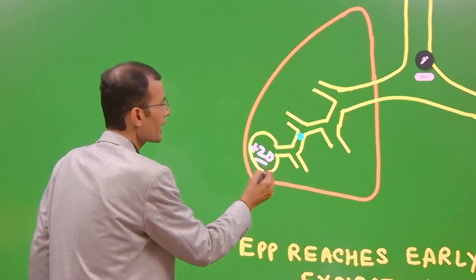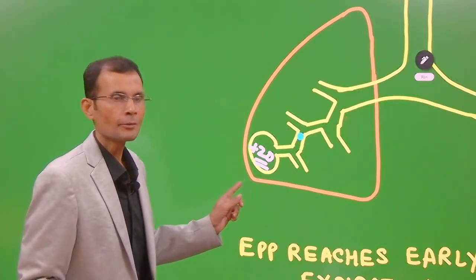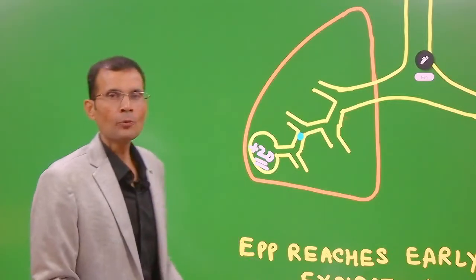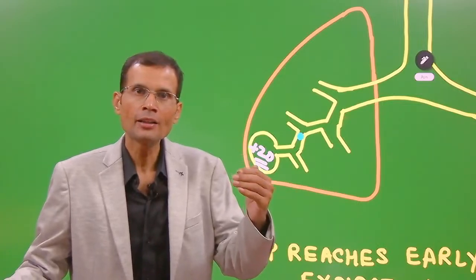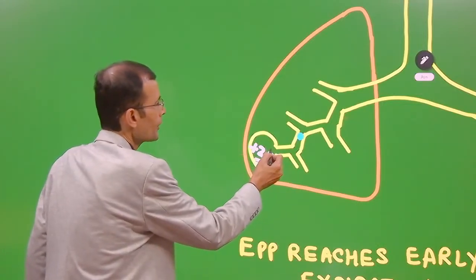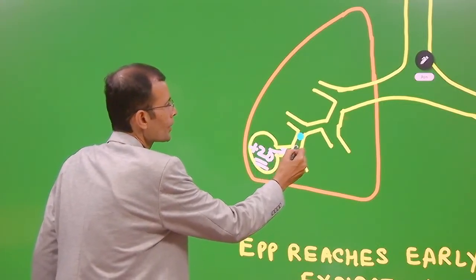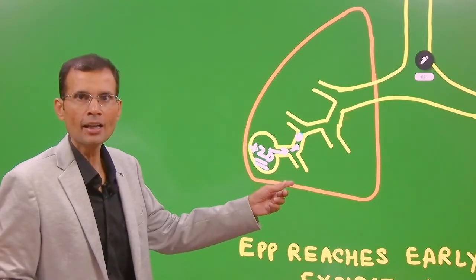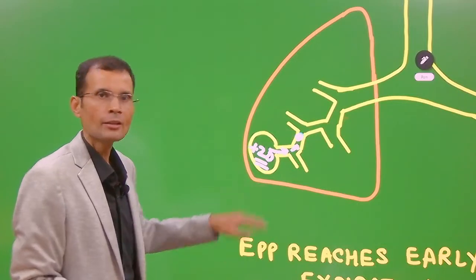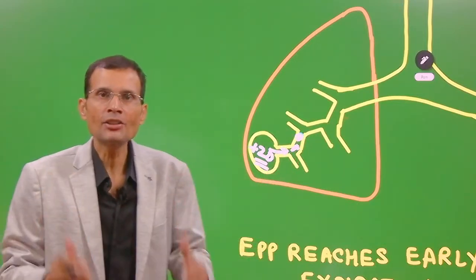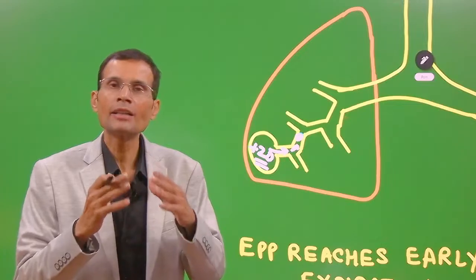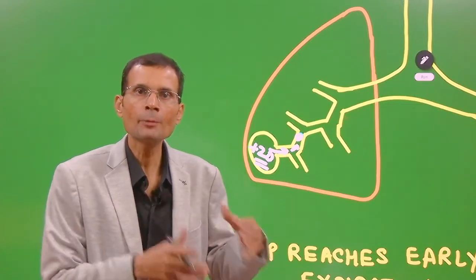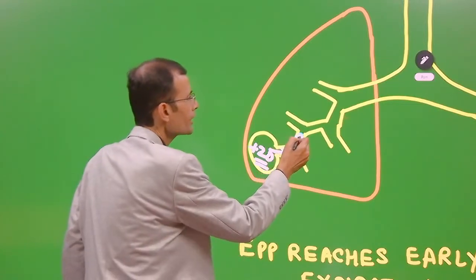Starting pressure inside the alveolus was plus 20. And now because the EPP has shifted downward, this person starts exhalation and EPP has now shifted to the non-cartilaginous area, means lower airways. So it reaches early in the expiration. Early part of the expiration EPP has reached.